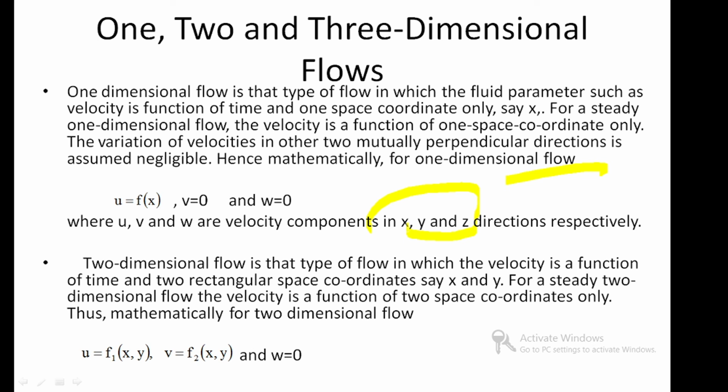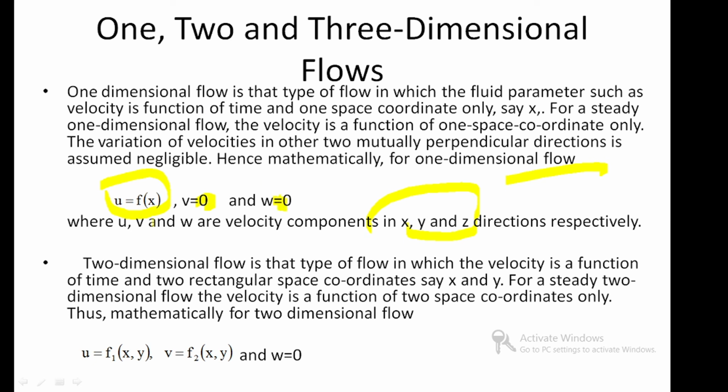So u equals a function of x, and v and w are absent, so v equals 0 and w equals 0. That is called a one-dimensional flow.